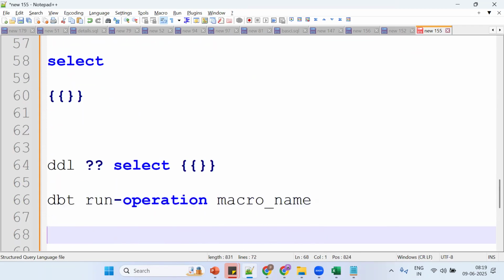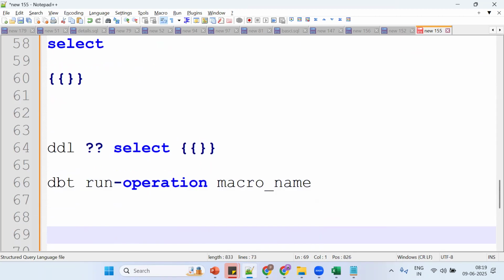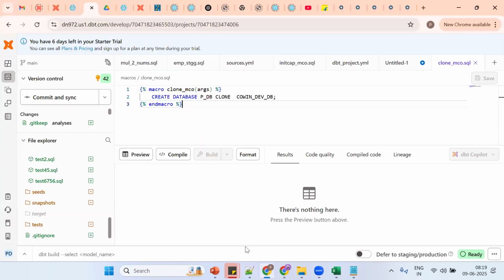Now how can you invoke the macro? Using dbt run hyphen operation and the macro name. So in the command prompt: dbt run hyphen operation, and the macro name, clone macro.